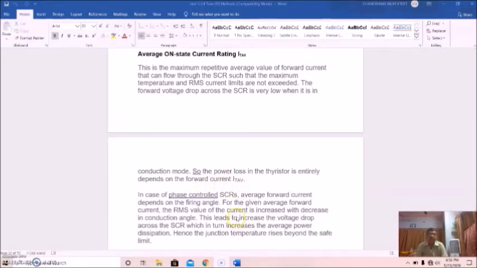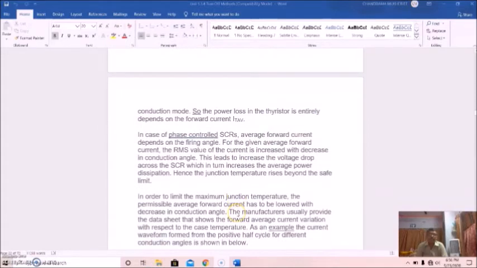In the case of phase control SCRs, the average forward current depends on the firing angle. But for a given average forward current, the RMS value of current increases with decrease in conduction angle. This increases the voltage drop across the SCR, which in turn increases the average power dissipation, so the junction temperature rises beyond the set limit.